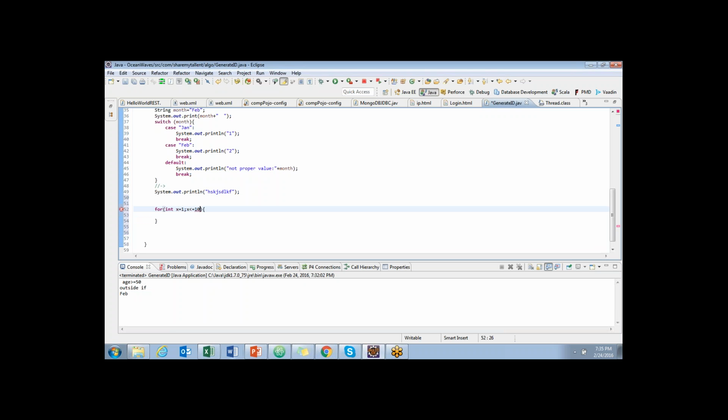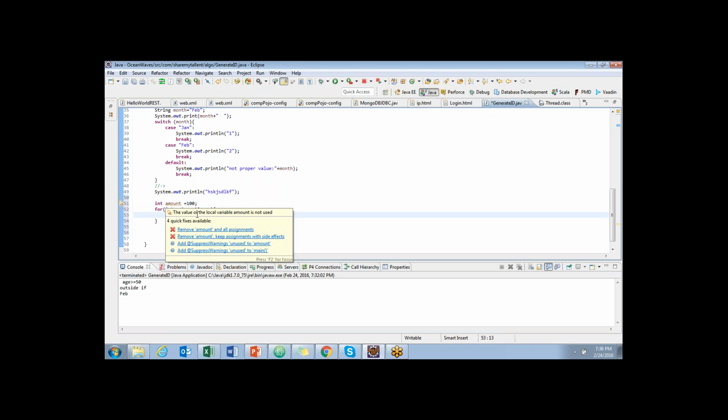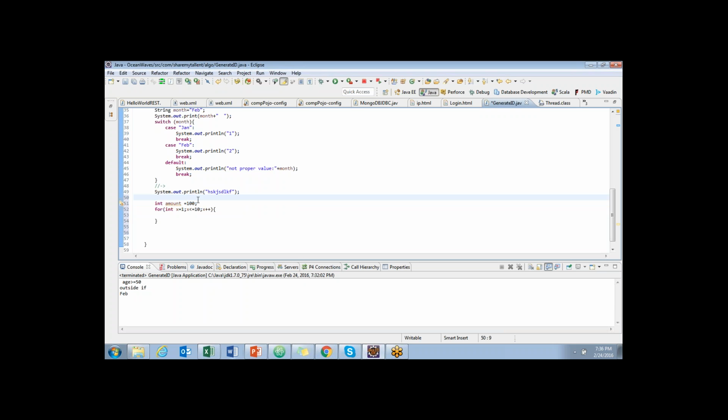Starting from the first month, you go for 10 months, and the increment should happen for every month. Let us say int amount equal to 100 rupees. Just a small example: they give you 10 rupees every month.